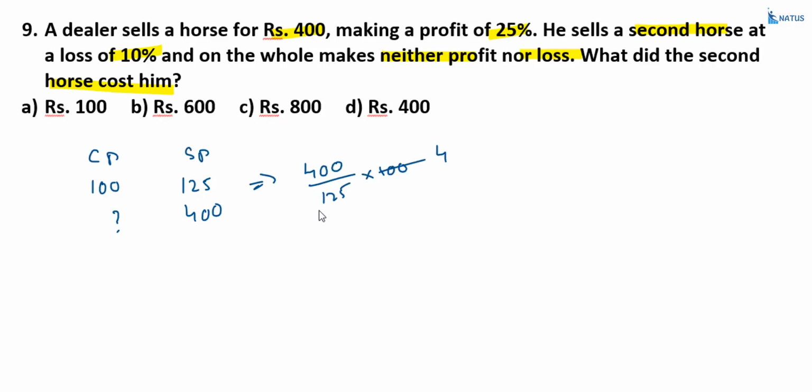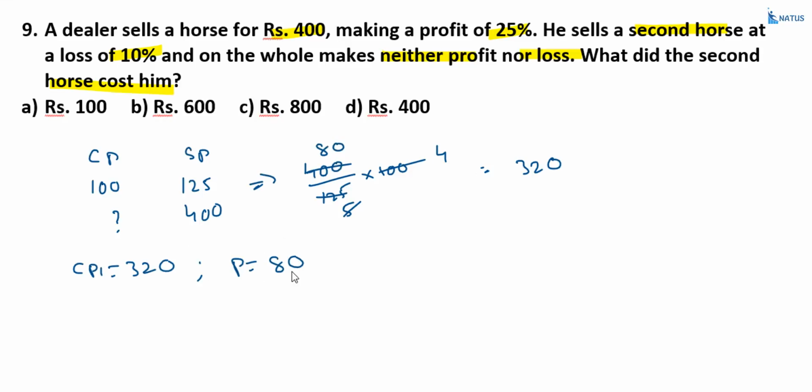This is equal to 4, and this is equal to 5, and this is equal to 8. So 320. Right? So CP1 is equal to 320. And what is the profit? Profit is equal to 80 rupees.